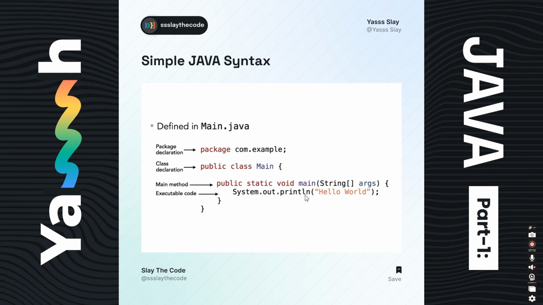System.out.println("Hello World") means this line will print hello world into our terminal, right? So this is the simplest Java syntax: it has to have a class, main and the executable code, right?